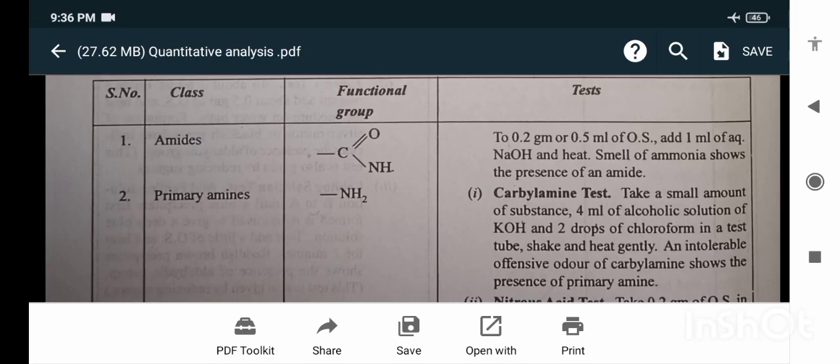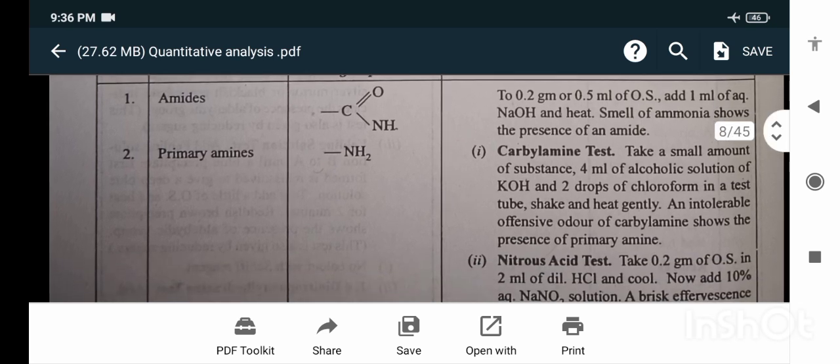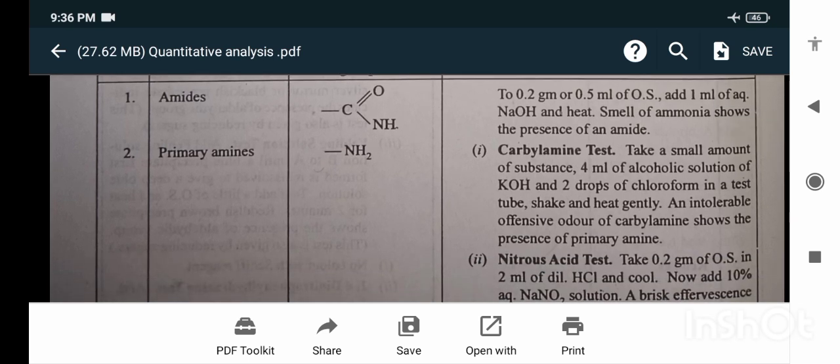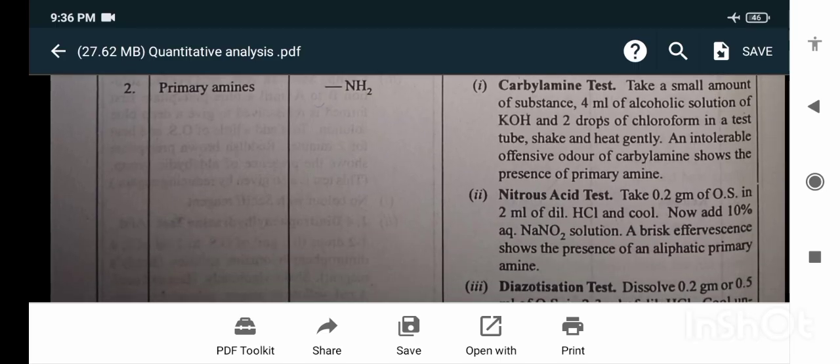Primary amines. Carbylamine test: take a small amount of the substance, 4 ml of alcoholic solution of potassium hydroxide and 2 drops of chloroform in a test tube. Shake and heat gently. An intolerable offensive odor of the carbylamine shows the presence of primary amine. Nitrous acid test: take 0.2 gram of the original substance in 2 ml of dilute HCl and cool. Now add 10% aqueous NaNO2 solution. A brisk effervescence shows the presence of an aliphatic primary amine.